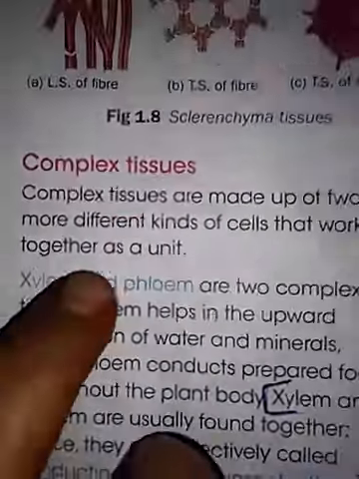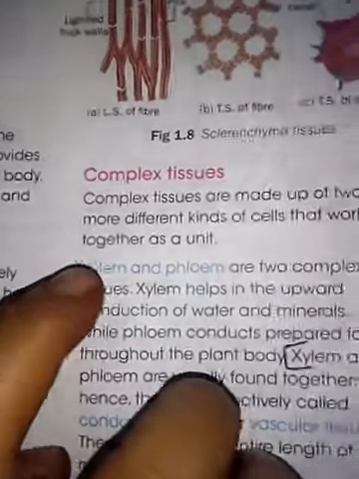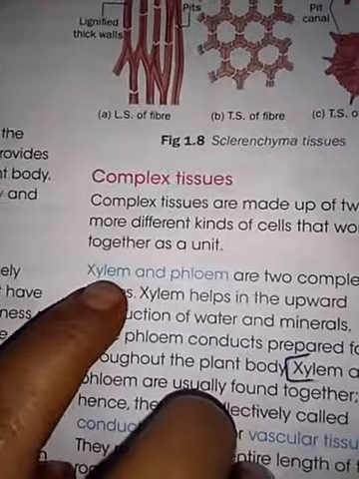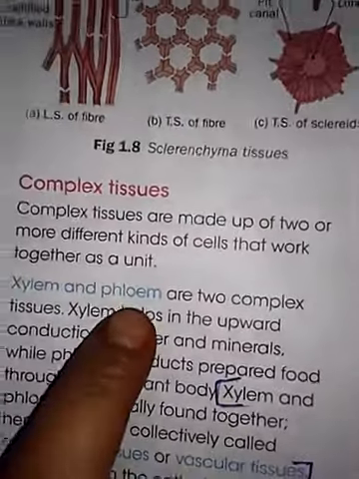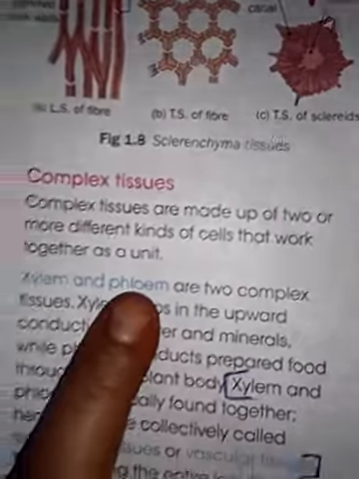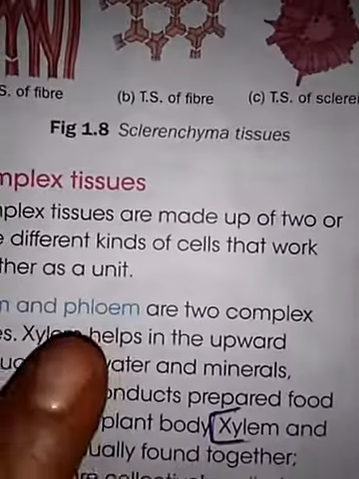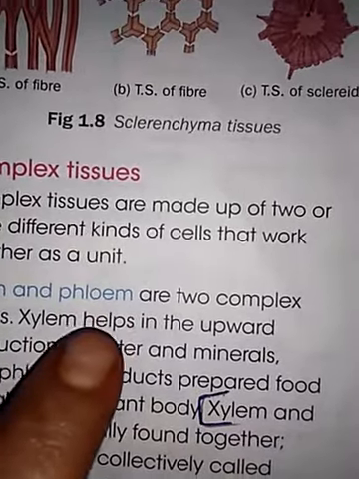What are the functions of xylem? Good. Xylem transports the water and minerals from the soil in the upward direction. Okay. And what are the functions of phloem? Phloem transports the food. Phloem transports the food material.